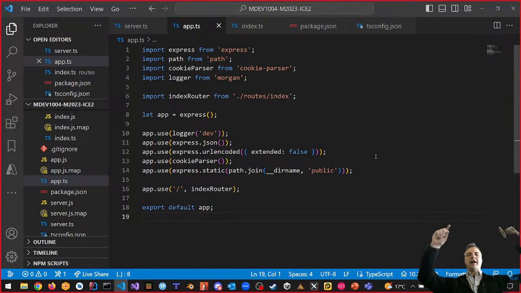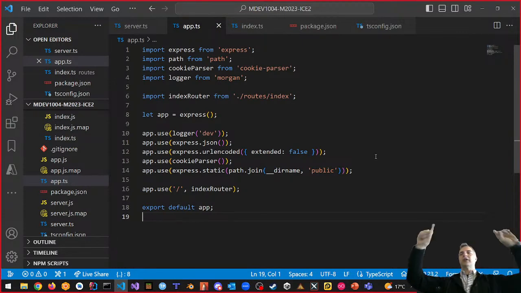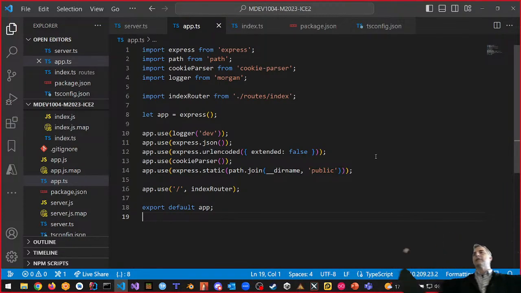I connect my logger module. I connect my JSON module. I connect my URL encoded module. I connect my cookie parser module. And I'm doing that in sequence. Almost like I'm adding middleware functions in the middle. These are configuration changes that I made. And then I export my app. So this is configuration here.